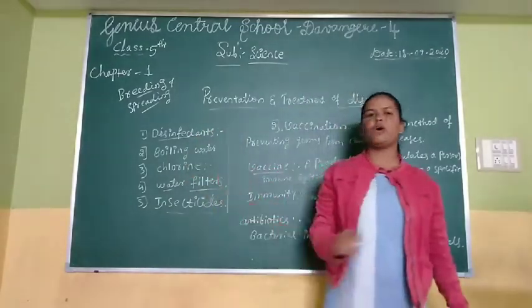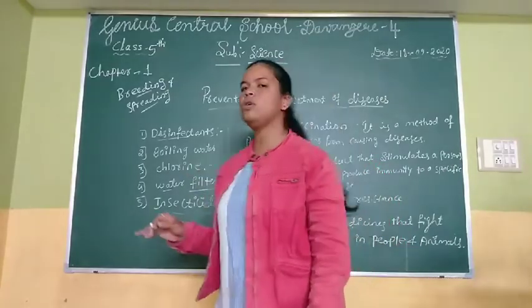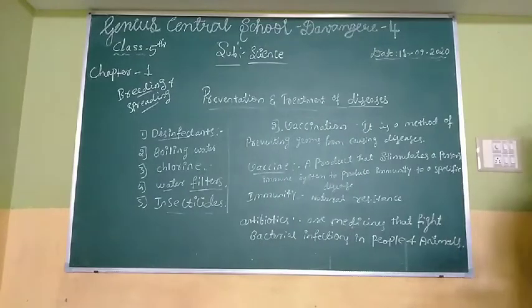Understand? Second one is boiling water. Boiling water kills the germs. A number of diseases are spread by infected water. Germs in water can be killed most easily by boiling the water for 10 to 15 minutes. In cities, a disinfectant called chlorine is normally used, and chlorine is one of the